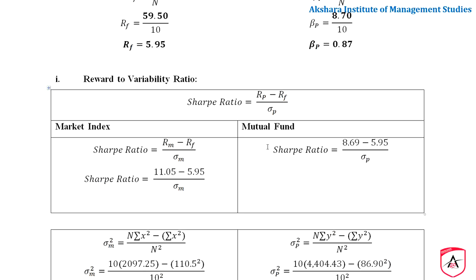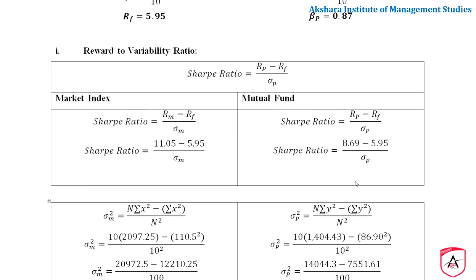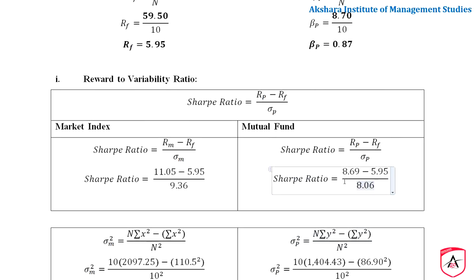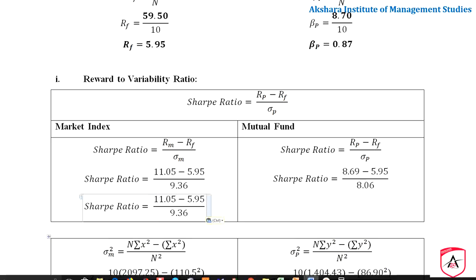Okay, the formula is here. It is as simple as this. Okay, now we shall continue. So here, in order to calculate this Sharpe ratio, we have calculated this standard deviation also. Standard deviation M is 9.36. For standard deviation P, it is 8.06, we just calculated right now. And now we shall come out with the simplification of this.